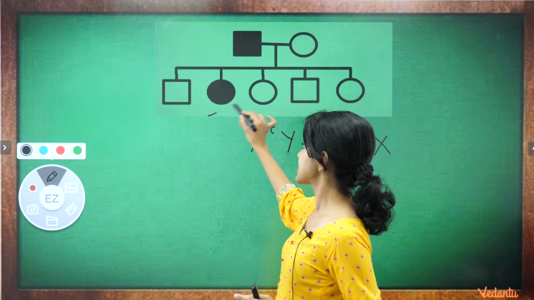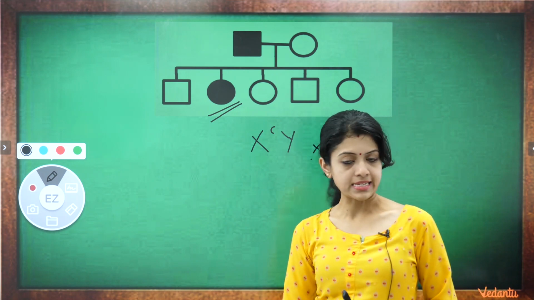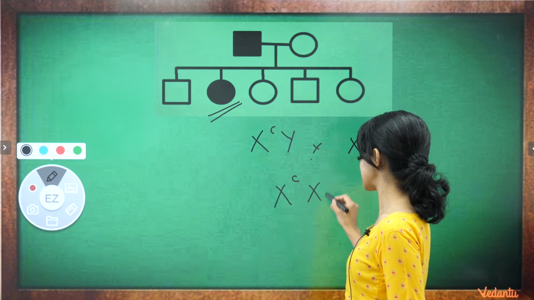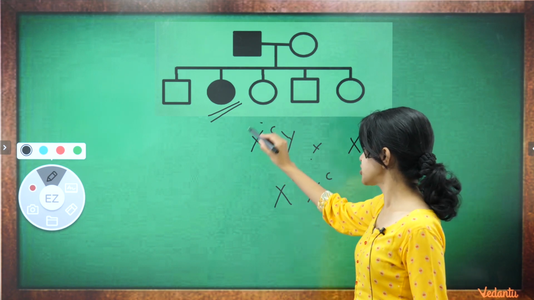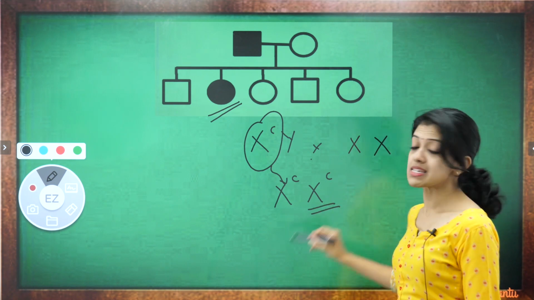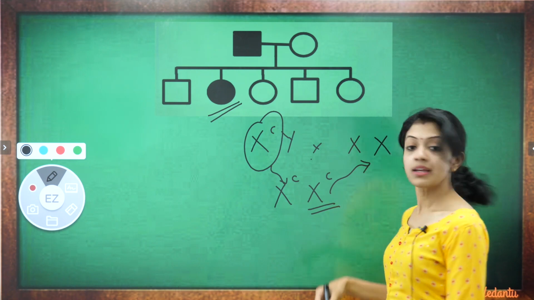You see that it's a daughter among their children who is color blind. So her genotype would certainly be XCXC. Obviously, she has got this allele from her dad. What about this one? She must have got it from her mom. Correct?